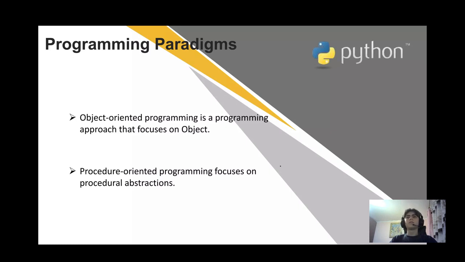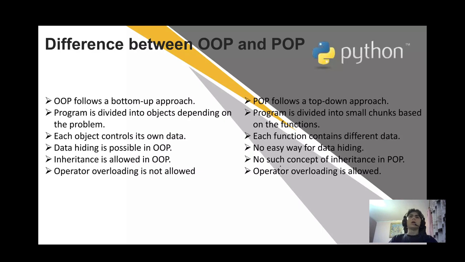Object-oriented programming is a programming approach that focuses on objects. Procedure-oriented programming focuses on procedural abstractions. So, what is the difference between OOP and POP? OOP follows a bottom-up approach. The program is divided into objects depending on the problem. Each object controls its own data. Data hiding is possible in OOP. Inheritance is allowed in OOP. Operator overloading is allowed.